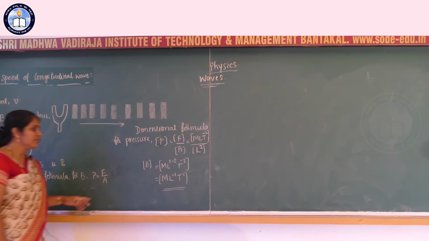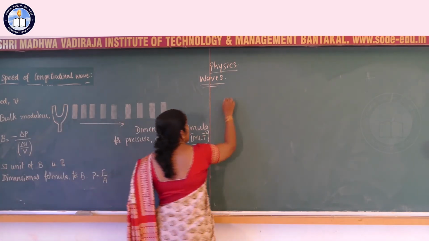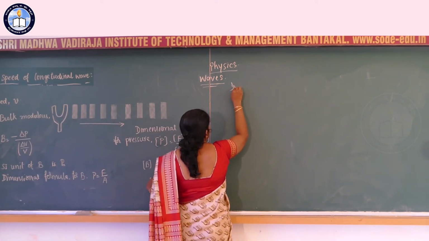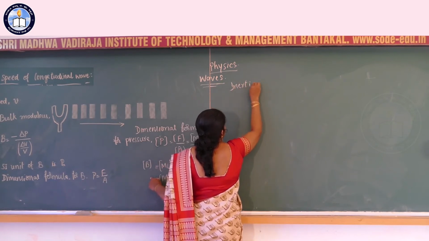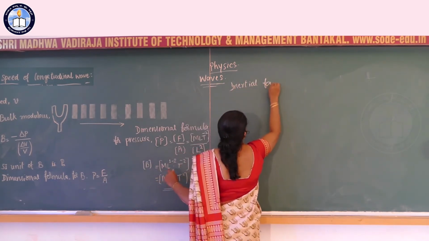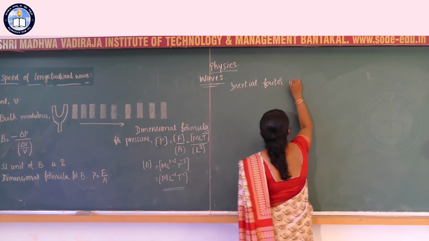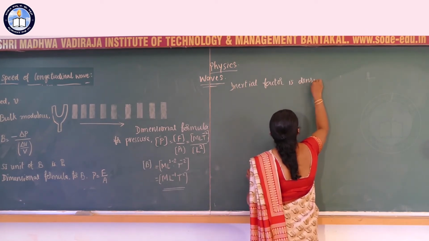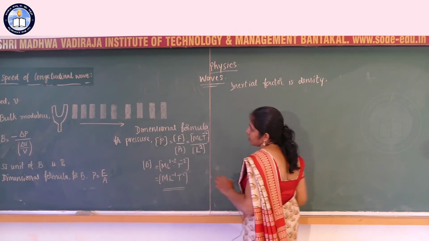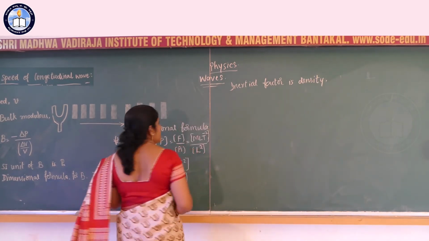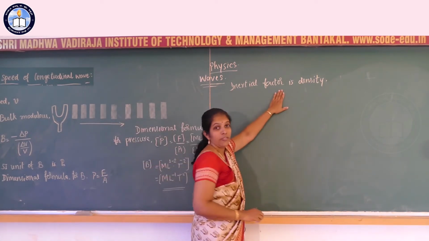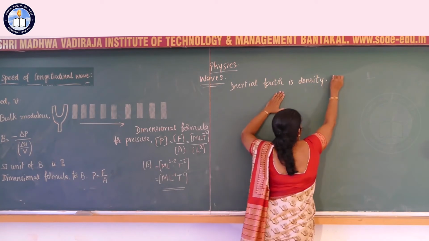Then the inertial factor responsible is density. Since it is a volume strain, here we have to consider density as rho.